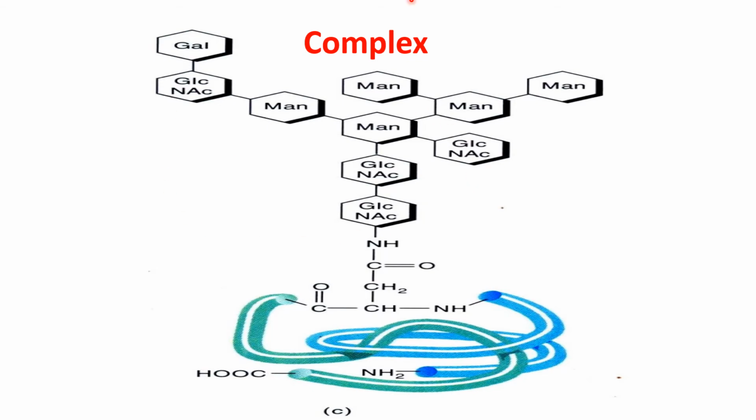Now this is another example of the N-linked glycosidic linkage, where the oligosaccharide part is attached to the protein, the glycoprotein, by means of the N-glycosidic linkage. And here you can see this oligosaccharide part contains more mannose residues as compared to the previous one. So, a high-mannose structure with simple monosaccharides and monosaccharide derivatives attached to the protein part by means of the N-glycosidic linkage.